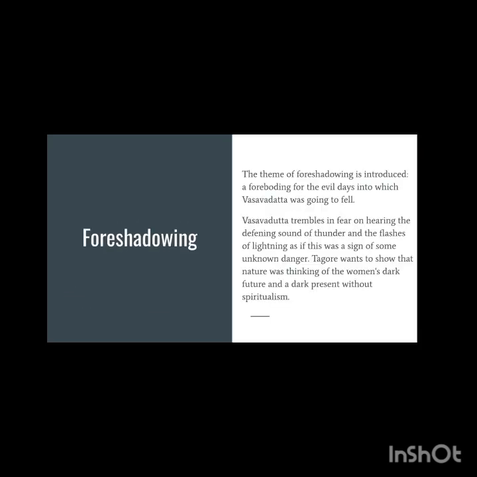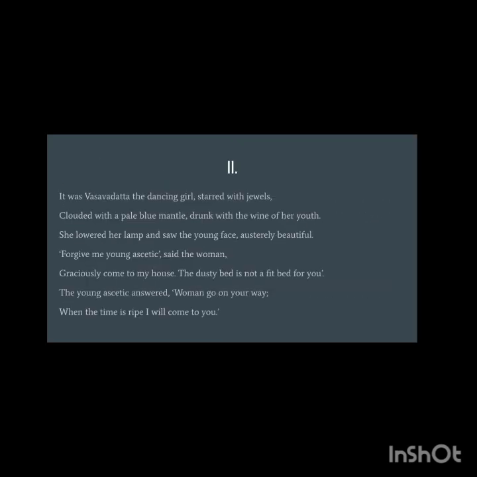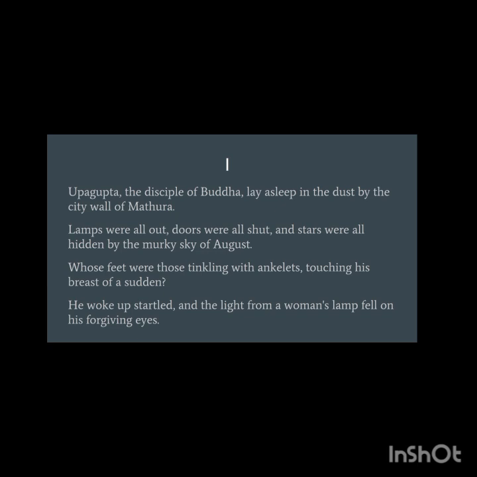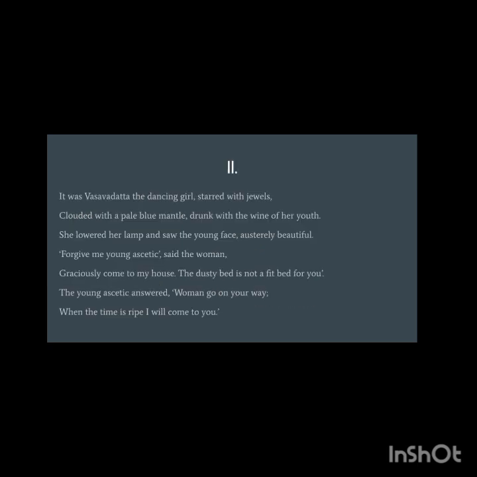I just want to discuss the poetic devices again, because we might have missed some things. Tinkling with anklets, we have onomatopoeia. Then clouded with the pale blue mantle and drunk with the wine of youth, we have strong metaphor. It means that she was very proud of her youth. Then here, the black knight showed its teeth in the flash of lightning. Then growled, word for the storm. It's all personification and also metaphor because it shows that something dangerous is going to happen. Then lightning, growled, all these things have onomatopoeia also.